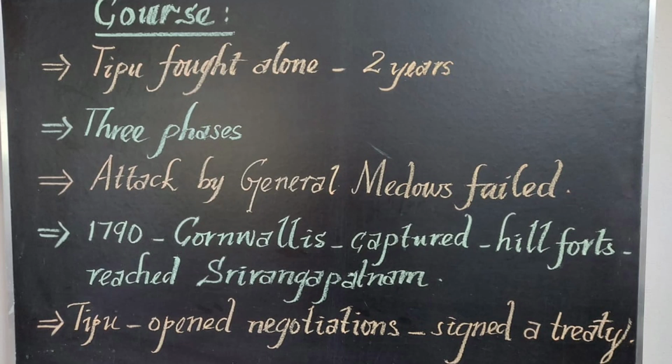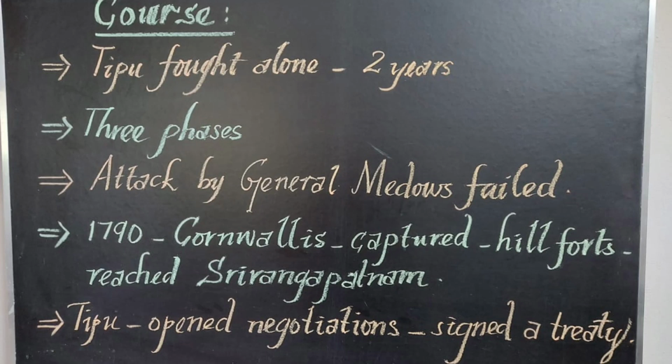So the attack of the English under General Madras failed because Tipu Sultan got success over the English General Madras. And in December 1790, Cornwallis, who was the Governor General of the British at the time, and a great army leader also, himself took the army in his hands and captured the hill forts of Tipu Sultan. All these hill forts surround Srirangapatnam, which was the capital of Mysore, and Cornwallis tried to capture Srirangapatnam.